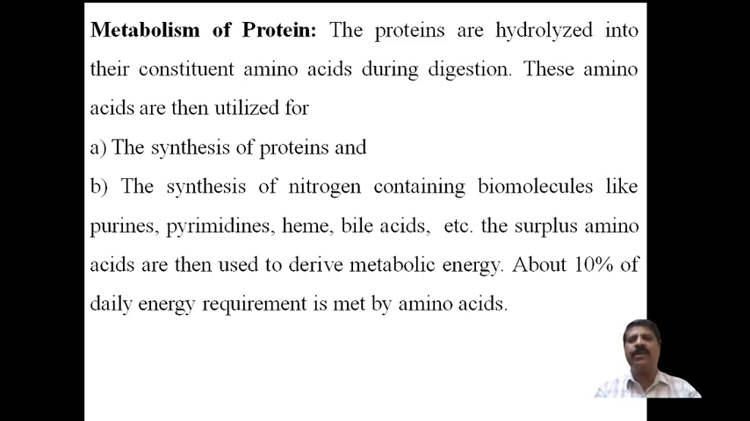First one is the metabolism of protein. The proteins are hydrolyzed into their constituent amino acids. Usually the polymer of amino acids is called a protein. When amino acids combine together to form a large, huge molecular mass, that is called proteins. When protein undergoes hydrolysis to form amino acids during digestion, usually the protein is supplied in the form of food, and that undergoes digestion and breakdown to form its constituent amino acids.